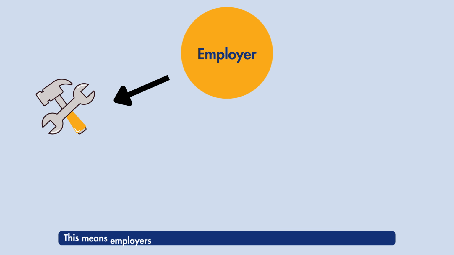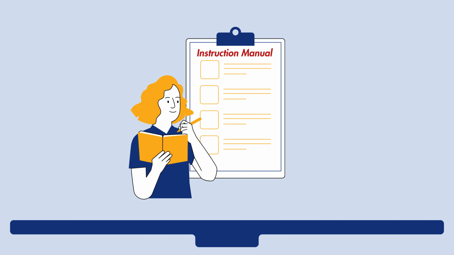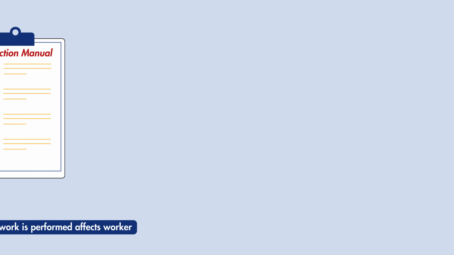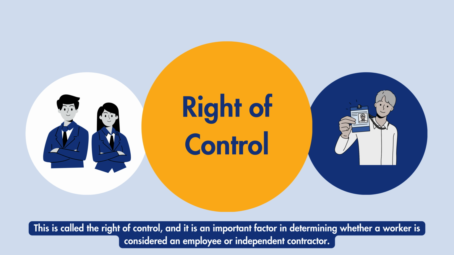This means employers control or direct the work being performed on their behalf. Whether the employer also controls the means and methods of how that work is performed affects worker classification. This is called the right of control, and it is an important factor in determining whether a worker is considered an employee or independent contractor.